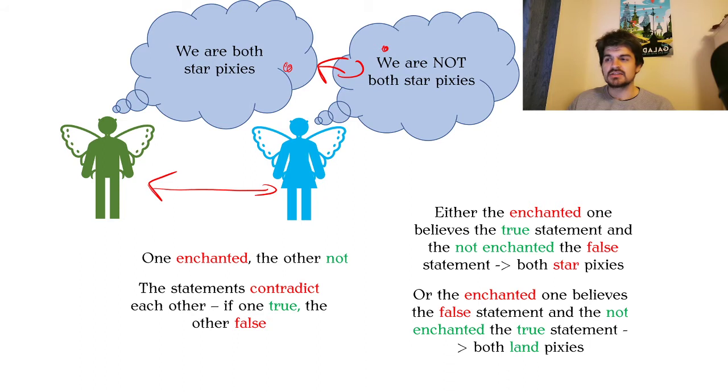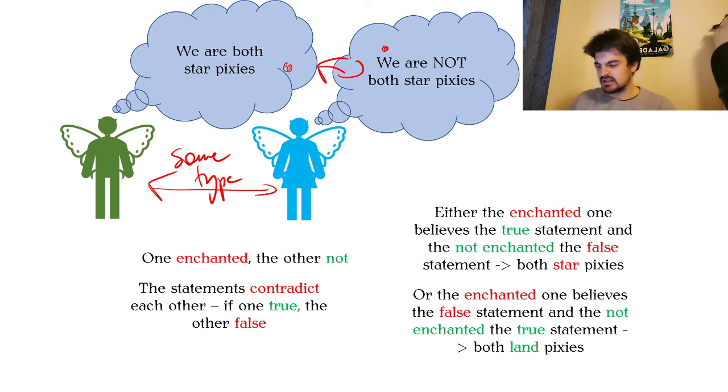If the opposite is the case, if the enchanted one believes the false statement and the not enchanted one believes the true statement, they must be both land pixies, because the land pixies are the only ones that can believe false statements while they are enchanted, and they can believe true statements while they are not enchanted. What that means is that they are the same type, right? So they must be the same type. They must be either both star pixies or both land pixies. This is how much we can learn by just looking at those statements, okay?